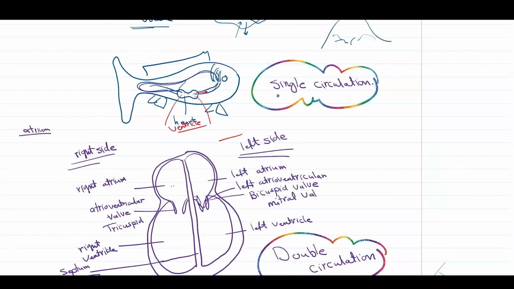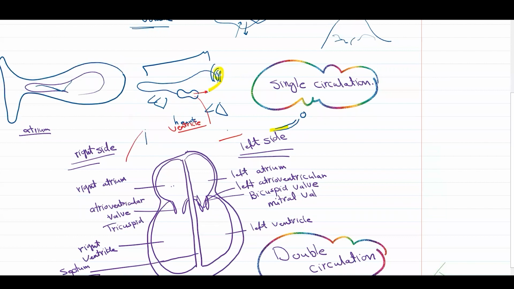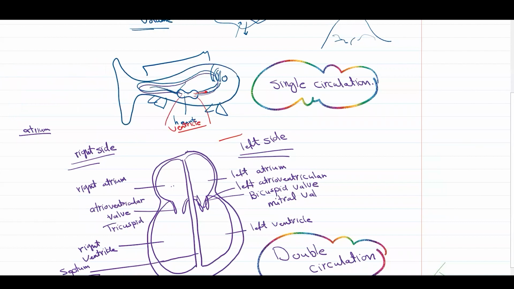Here in the fish, the blood will be pumped out of the heart, going to the gills, then it will go out of the gills to circulate all over the body, then it will come back to the heart. So here there is an opportunity that the oxygenated blood will be mixed with the deoxygenated blood, right?